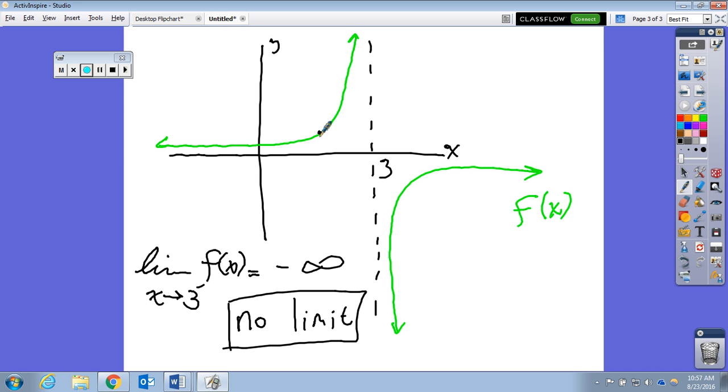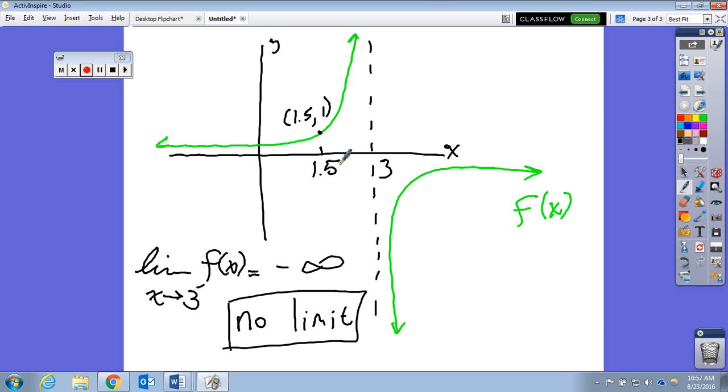Let's define this point as 1.5. I'm a teacher, so it's 1.51. Let's go with that. All right, so what is the limit of f of x as x approaches 1.5?